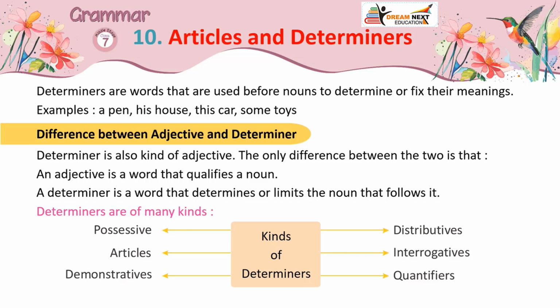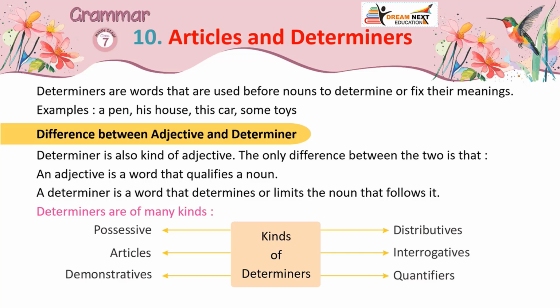Difference between adjective and determiner. A determiner is also a kind of adjective. The only difference between the two is that an adjective is a word that qualifies a noun, while a determiner is a word that determines or limits the noun that follows it.